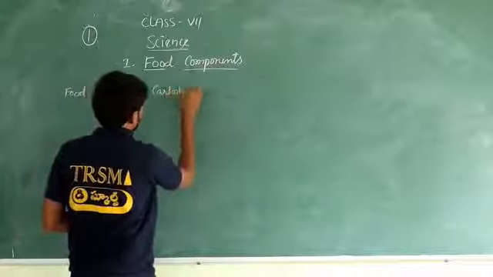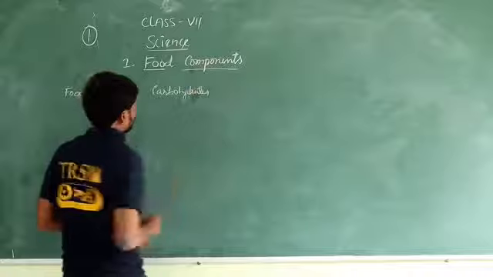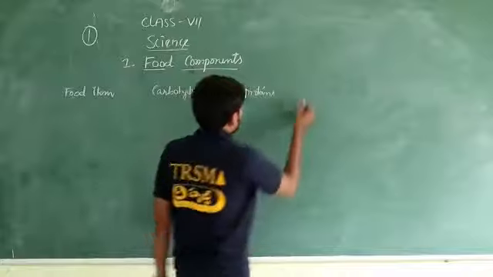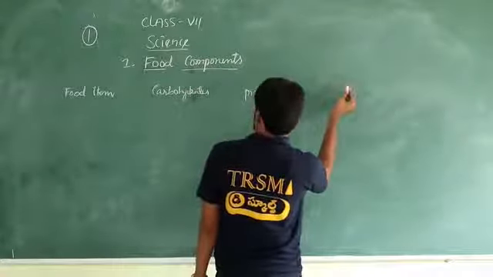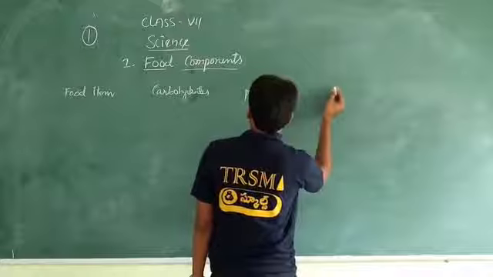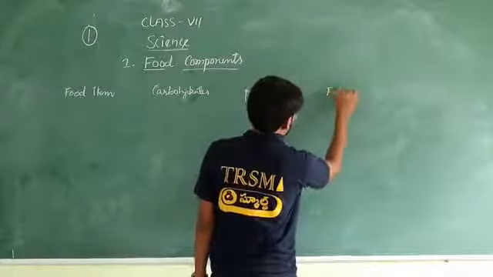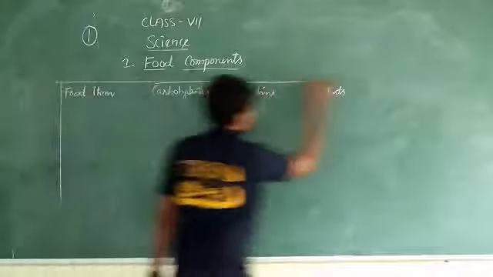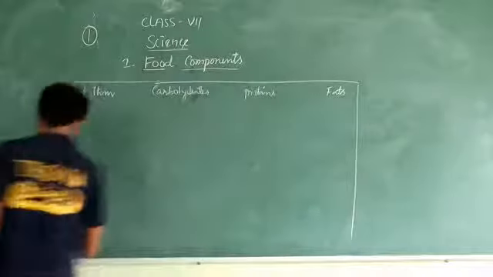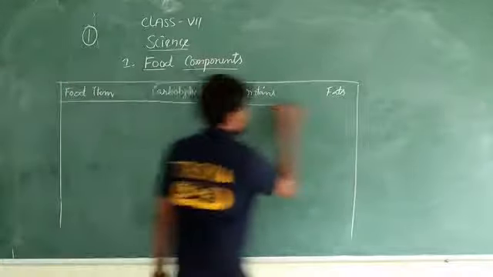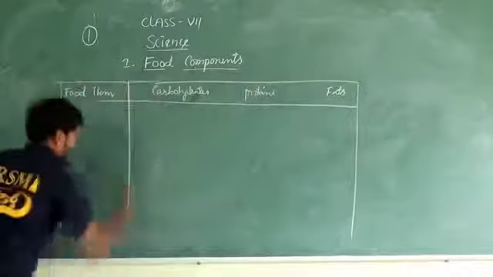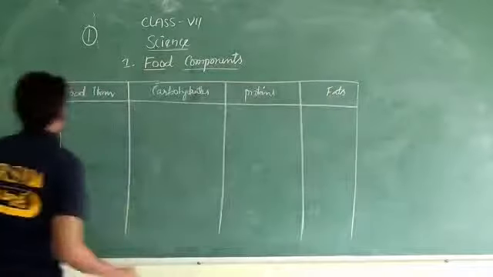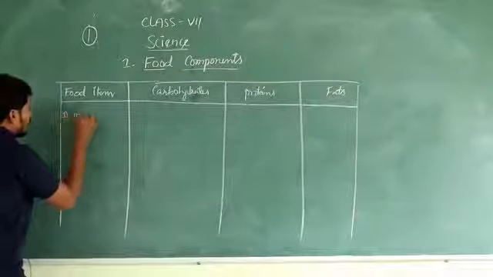carbohydrates, proteins, fats. The first food item is milk powder.